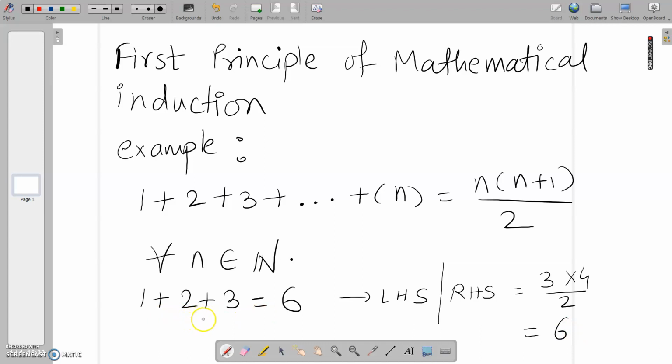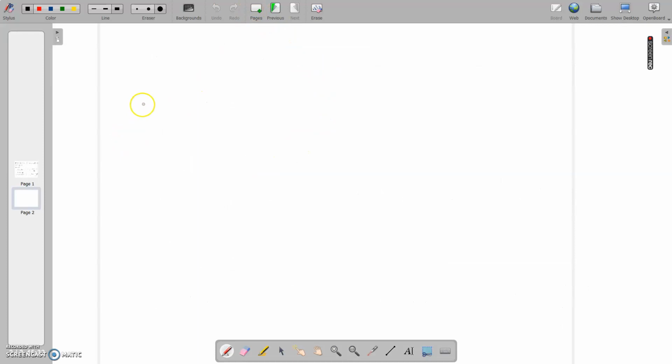But if I want to verify this for 100 terms, is it a good idea to actually add the first 100 numbers and verify our answer? No, and that's why we use the principle of mathematical induction, which helps us to generalize the result for natural numbers. So let us see how the statement is written.